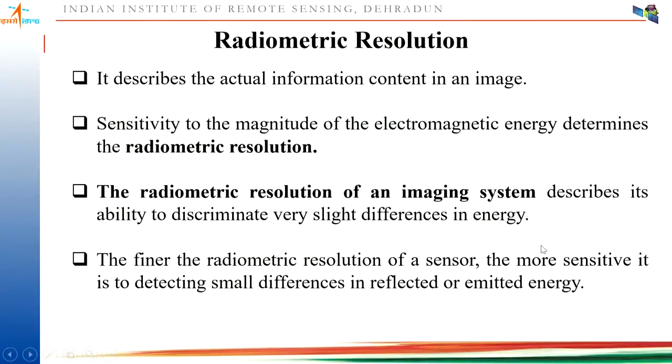Now coming to radiometric resolution. Normally the radiometric resolution is called the ability of a sensor to discriminate very slight differences in energy. Suppose you are seeing a black and white feature, you can differentiate it. But if you have different shades of gray, they can be differentiated only when you have higher radiometric resolution. So the finer the radiometric resolution, the more sensitive it is to detect small differences in reflected or emitted energy.